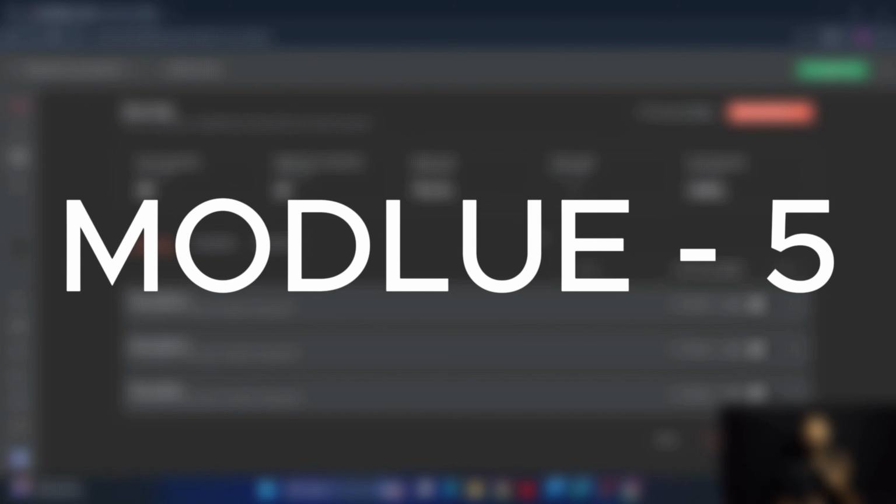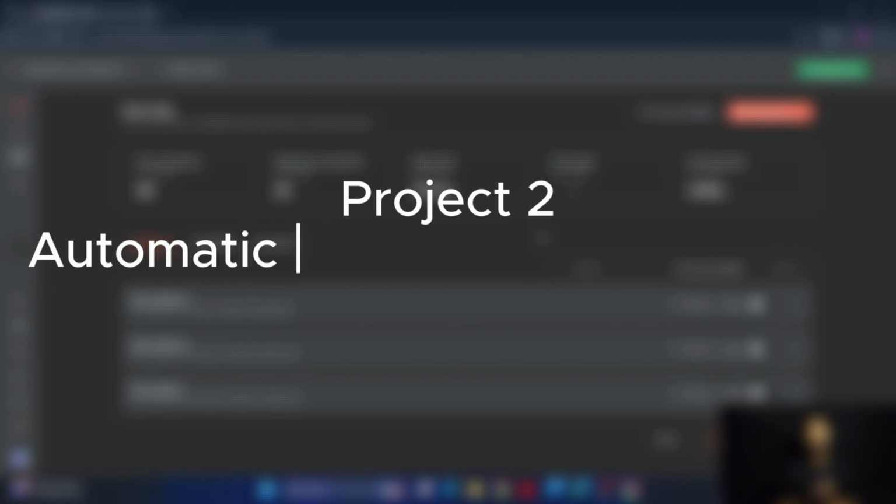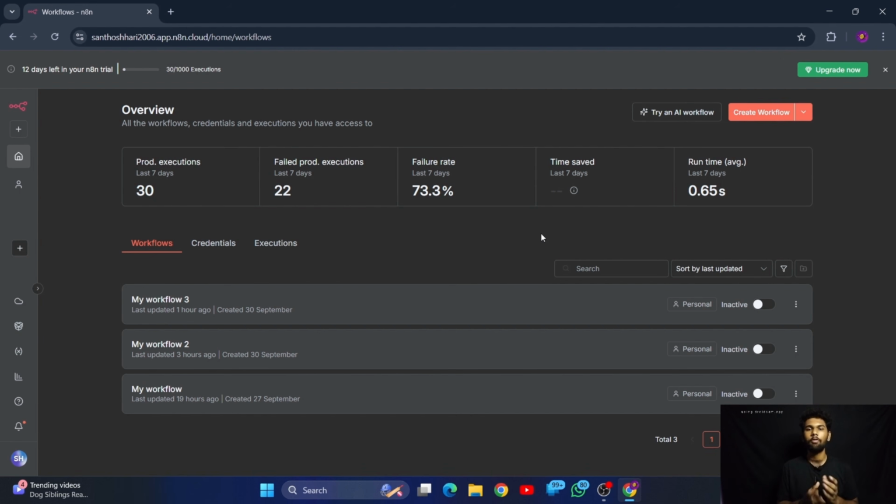So in this module 5, we're gonna implement our project 2. Our project 2 is gonna be a WhatsApp chatbot. Yes, we're gonna create a WhatsApp chatbot from Meta. First of all, we have to create a Meta business account. Then we have to create an app in that Meta business account.